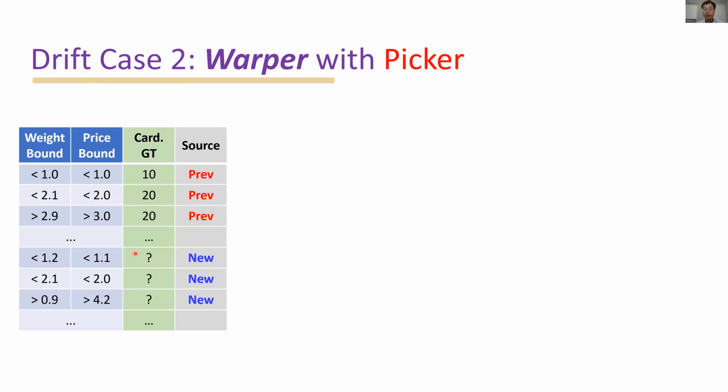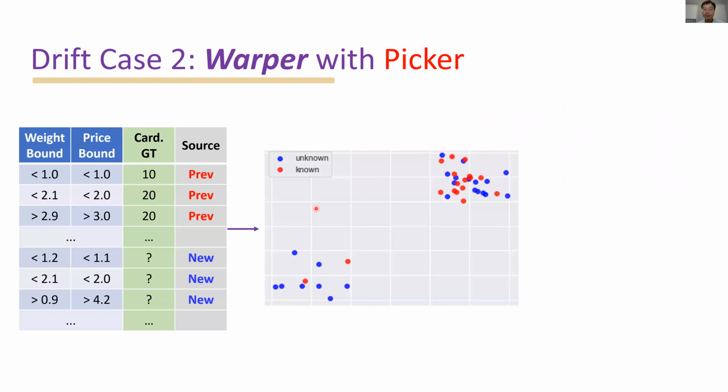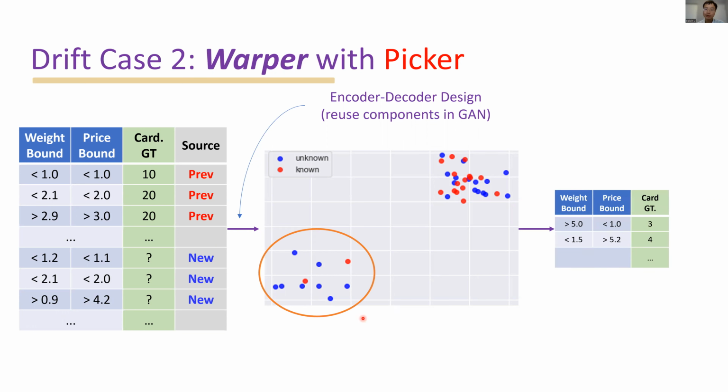We put all queries together into a container and record the source of the distribution. Then we perform encoding and clustering on those queries. In the example here, the red dot represents a query from the previous distribution, and the blue dot represents a query from the new distribution. We reuse the components in the GAN with encoder-decoder design to project higher dimensional queries into lower dimensions for clustering. We notice the first cluster has more queries from the new distribution, so we select some unlabeled queries from this cluster for annotation.